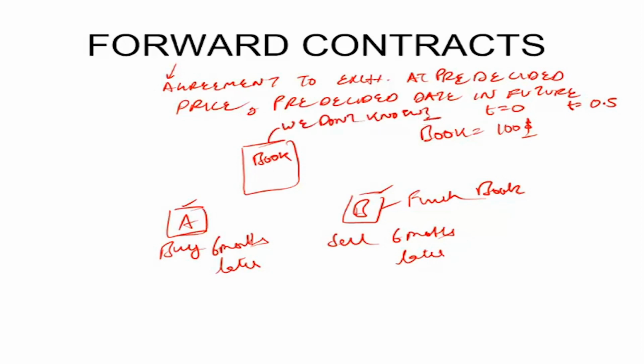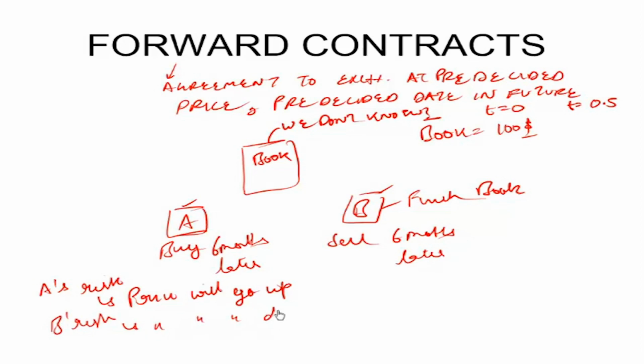We don't know. What is A's risk? A's risk is the price will go up because he wants to buy the book 6 months later. What is B's risk? B's risk is that the price will go down. Hence, both of them enter into a contract today.